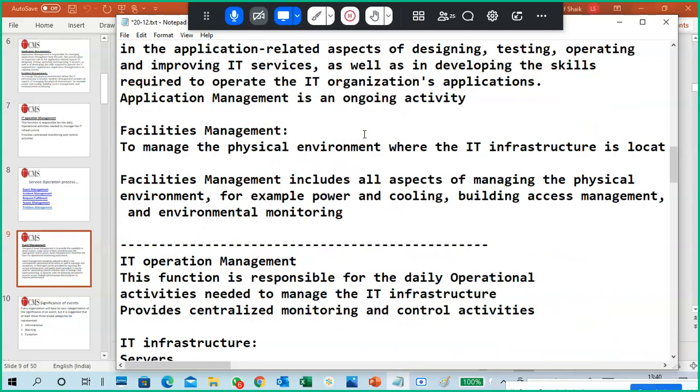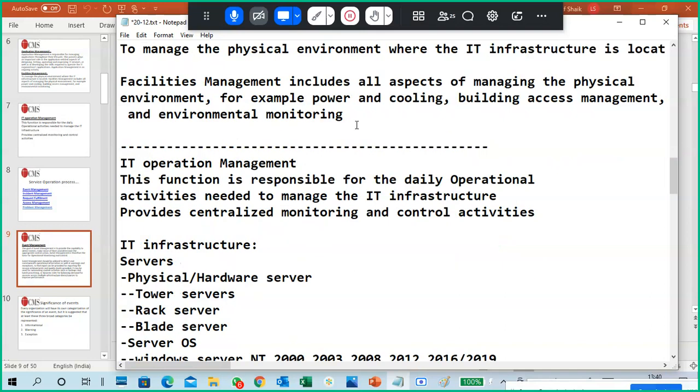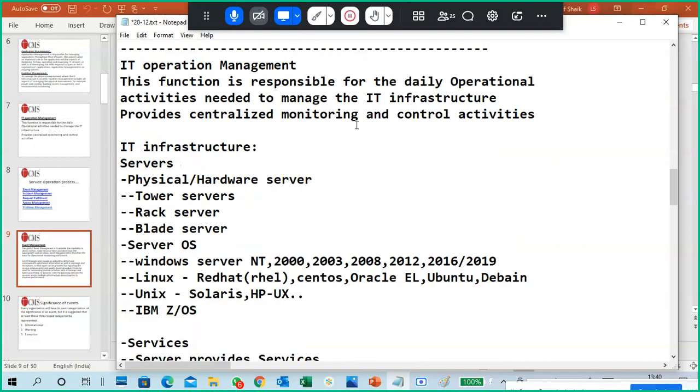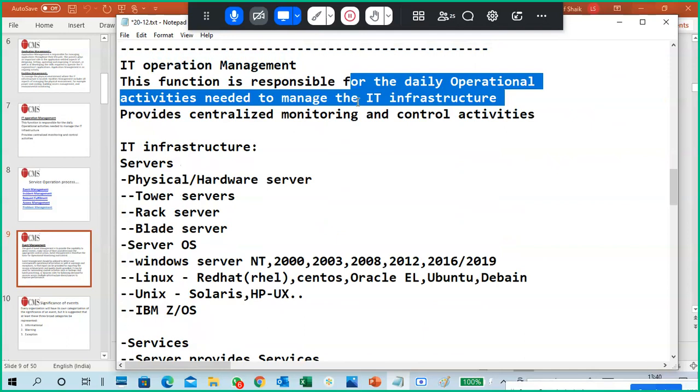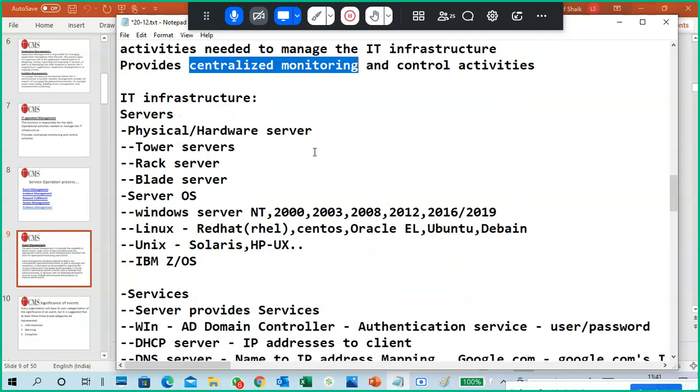Next one is facility management. Facility management manages all the physical environment, like the cooling system, building access, and power supplies, and authentication of users or employees entering and leaving the building. The other part we discussed is IT operations. Routine daily maintenance of IT infrastructure is important to maintain your organization, and we also need centralized monitoring. Tomorrow we'll discuss what centralized monitoring is, and the terminologies in the service desk also.